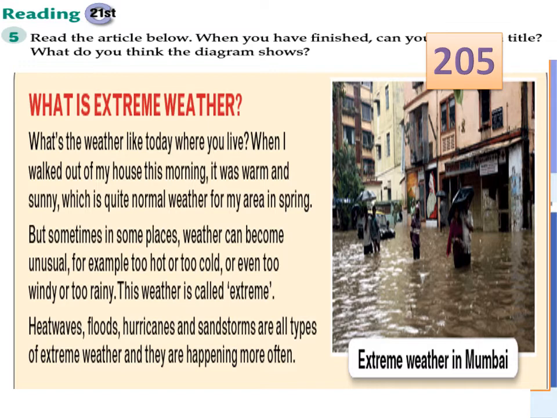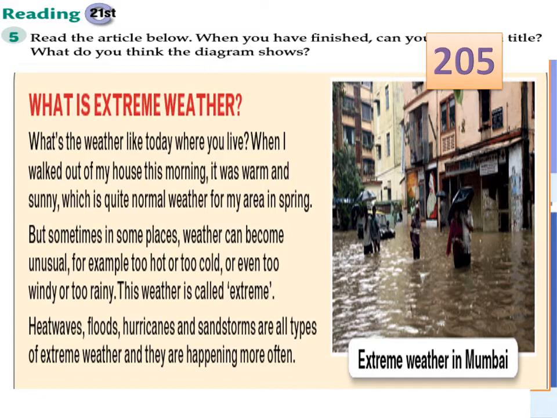For example, unusual means different, strange, like too hot, too cold, or even too windy or too rainy. This weather is called extreme. Heat waves, floods, hurricanes, and sandstorms are all types of extreme weather, and they are happening more often.